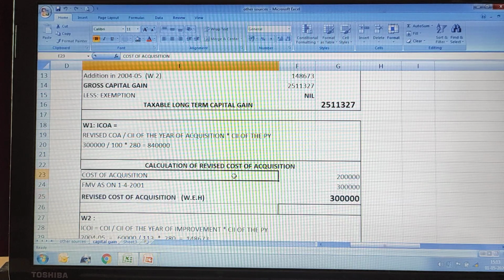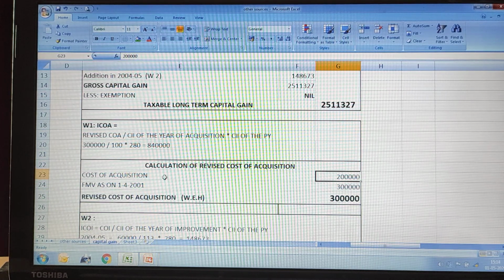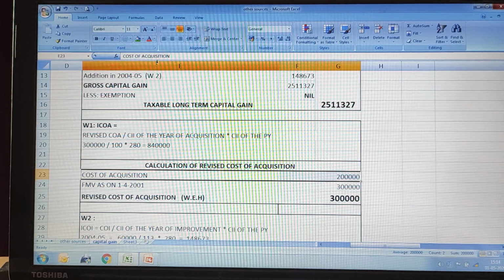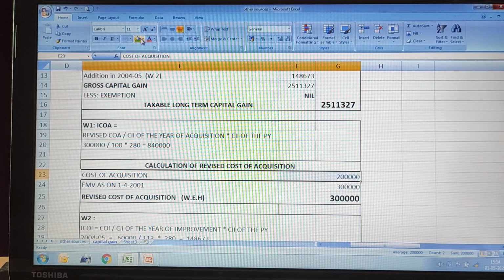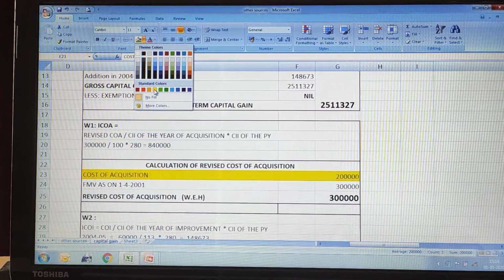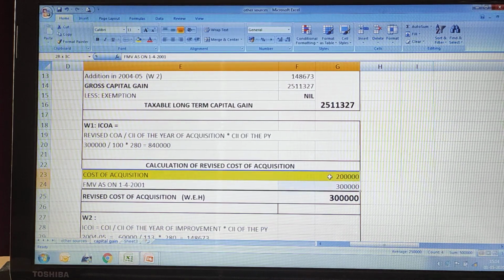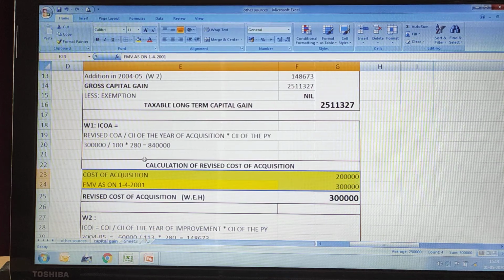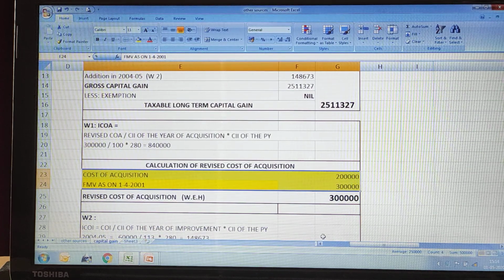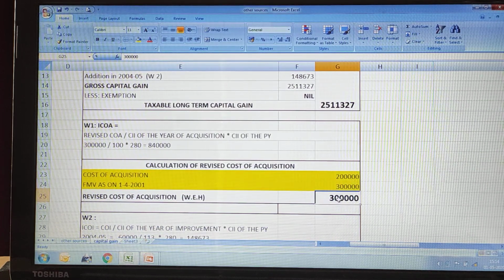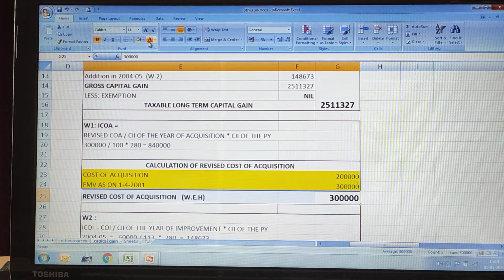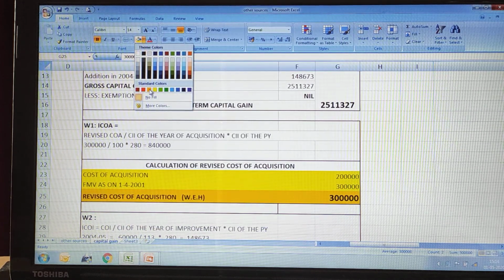Here, cost of acquisition is 2 lakh rupees. If you see in the question, it is 2 lakh rupees cost of acquisition, right? And fair market value as on 1st April 2001 is 3 lakh rupees. So which is higher here? 3 lakh rupees is higher, so revised cost of acquisition will also be considered as 3 lakhs.